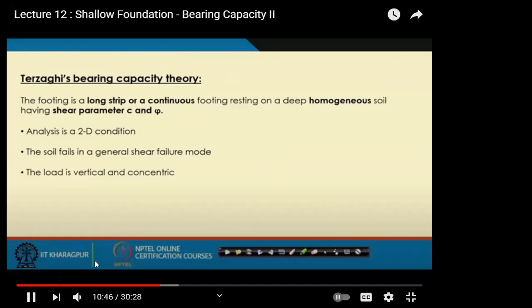Bearing capacity expression was proposed by Terzaghi. So this is the first bearing capacity expression. So now we have to theoretically determine what will be the ultimate.